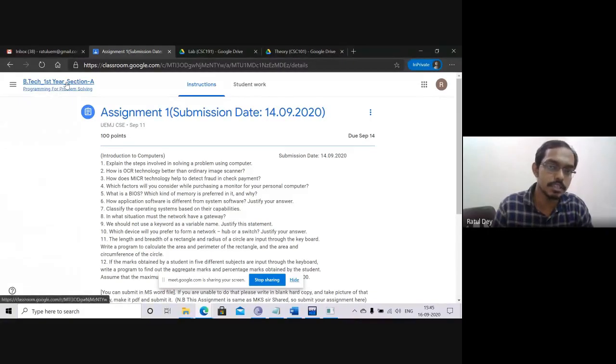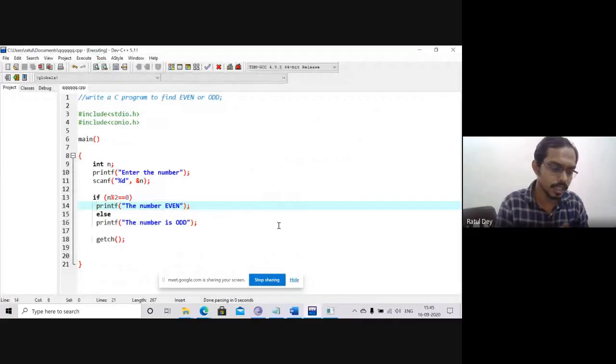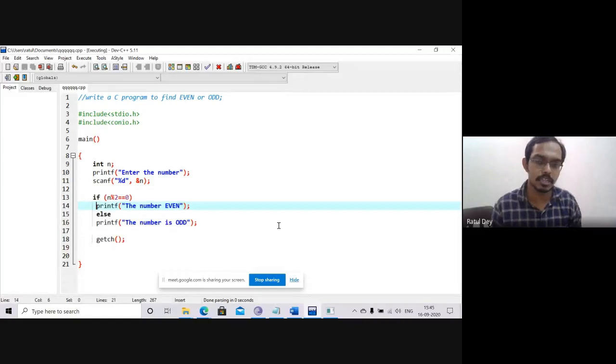Now, whatever we have discussed today: the first program was about percentage, the second program was about capital balance, and in the third program we used even and odd numbers. For these three programs I will give you another lab copy submission. Maybe within next week you have to submit it. I will share it with you on Google Classroom and you will also receive another mail from my side. Take time, one week or two weeks, but try to submit.